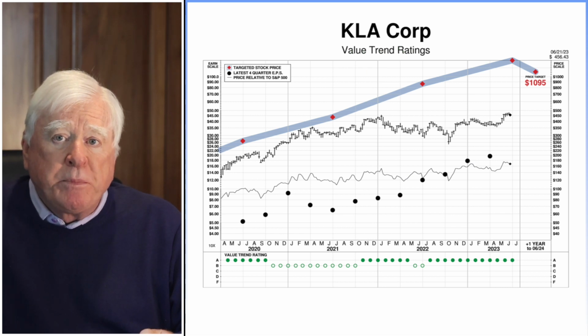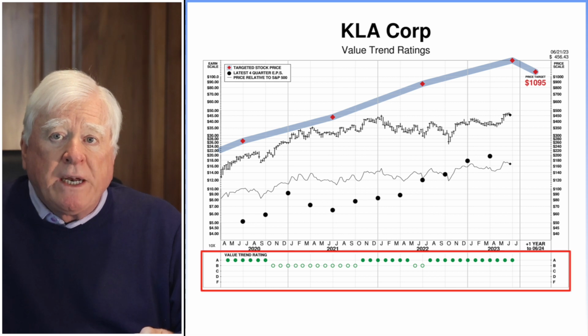KLA's rating history has been quite stable. Over the last 41 months, the stock has been rated either A or B the entire time. During the full 41-month period, beginning in early 2020, KLA's value trend rating has been stable at A. It had a dip to B, but is now back to A. In the recent period beginning February of 2020 and ending in June, KLA's value trend rating remains stable.